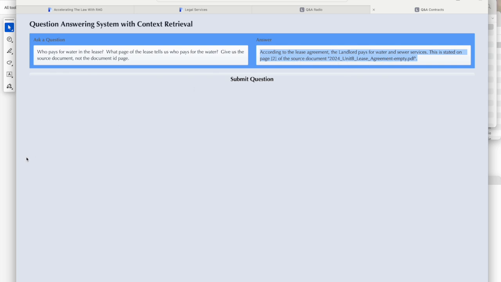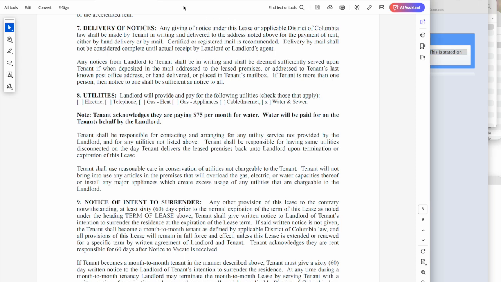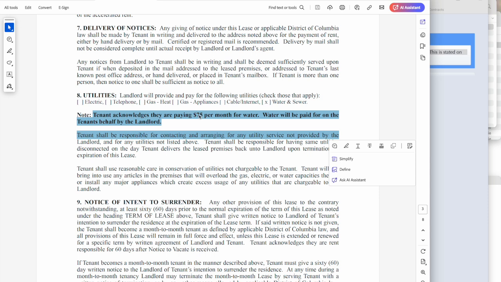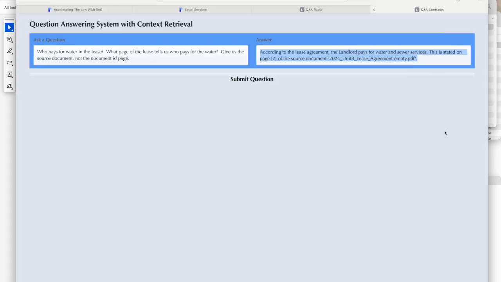Now let's go back and look at the lease agreement here. And indeed, the tenant water will be paid for on the tenant's behalf by the landlord. It didn't include the dollar amount of the fee there. And also, it's on page 3 of the document because the computer is starting from 0. So page 1, 2, 3, 0, 1, 2, it's page 2. So there is some tuning that has to be done on these systems.